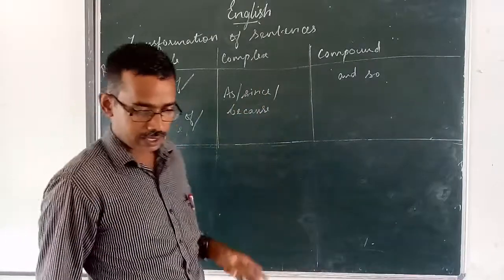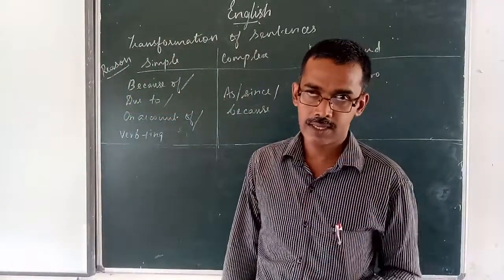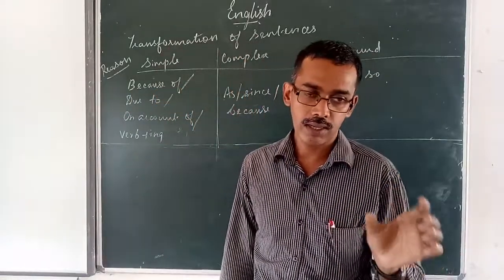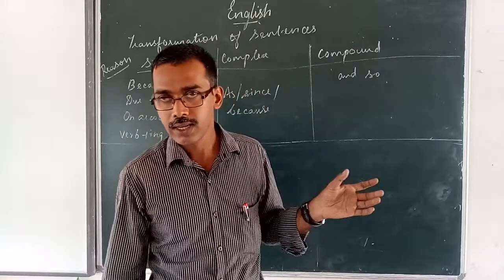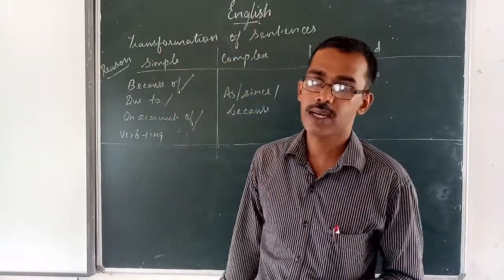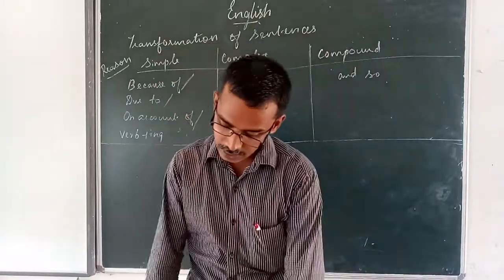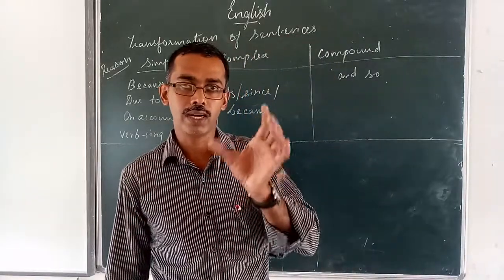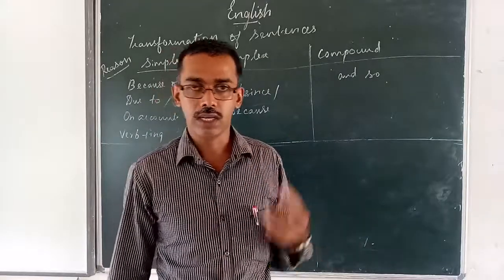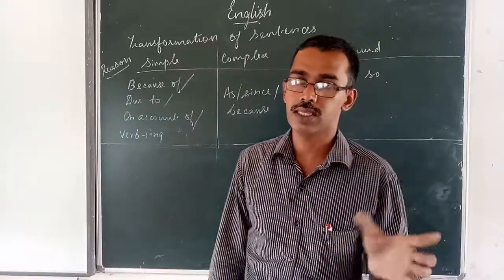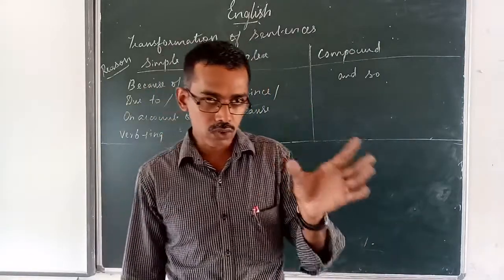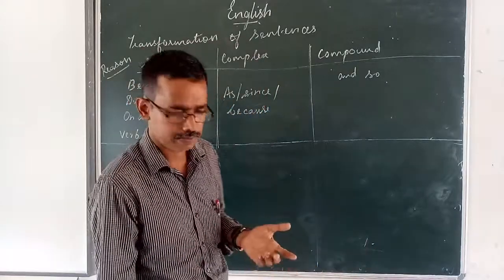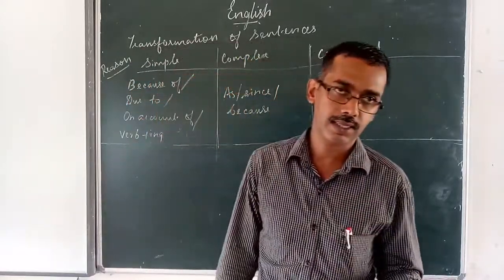Then what do you mean by coordinate clause? A coordinate clause is a group of words connected by coordinate conjunctions. What are the coordinate conjunctions? And, but, or, yet, still. If a sentence is connected by and, but, or, yet, still in the middle, it is called a compound sentence, and it is called a coordinate clause.